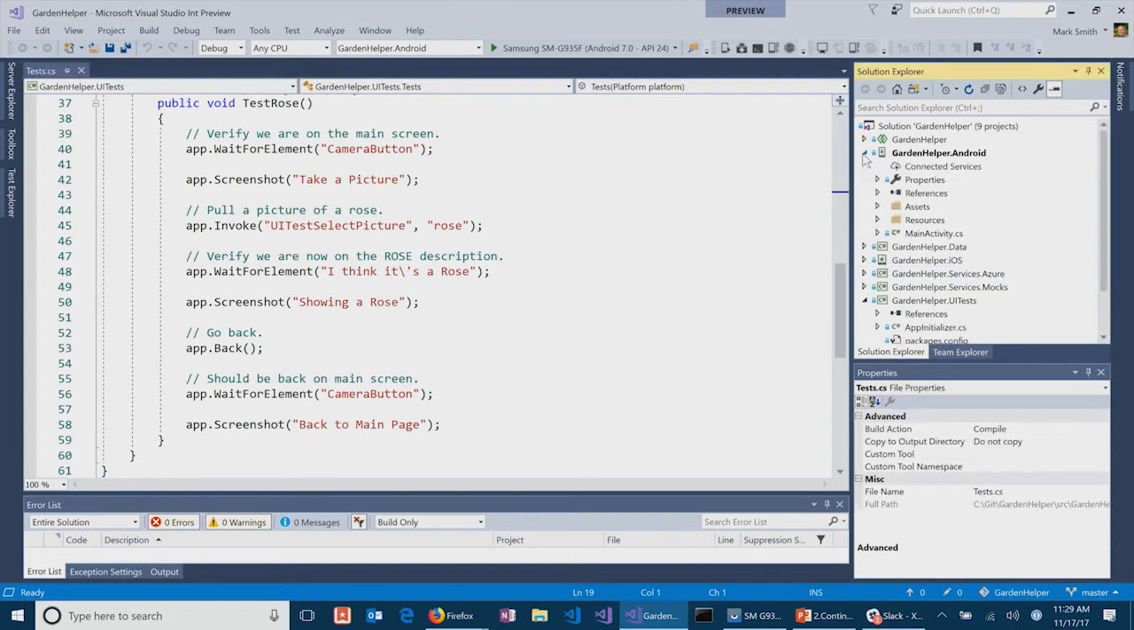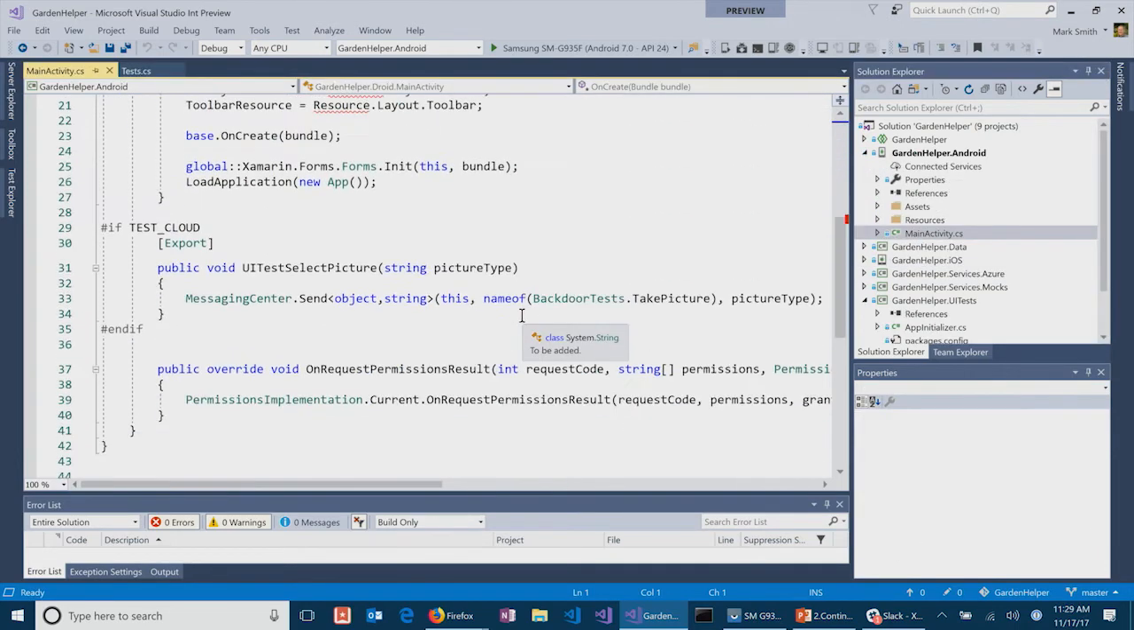and I'll just show it to you in Android here. The idea is that I can actually trip this particular API, and I have it with a pound if to be able to conditionally compile it in. Compile directive, yeah. Yeah, and so you can see it's called UI test select picture. And what it's going to do here is we're going to use the messaging center API, which is a built-in API in Xamarin Forms, to just send a message to somebody. We don't care who it is. It's a loosely coupled messaging service.